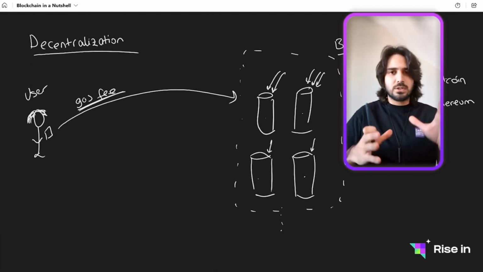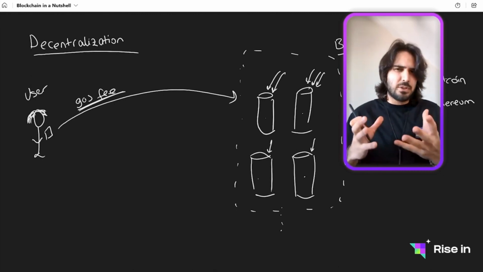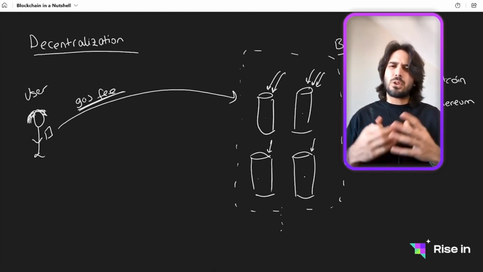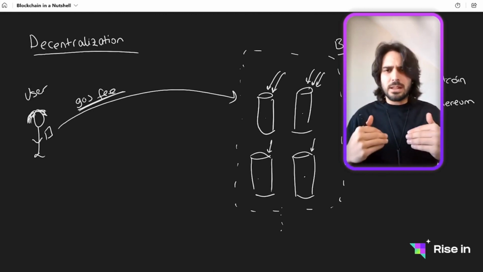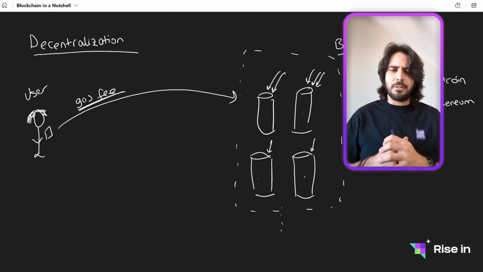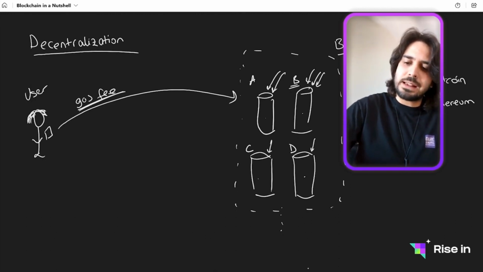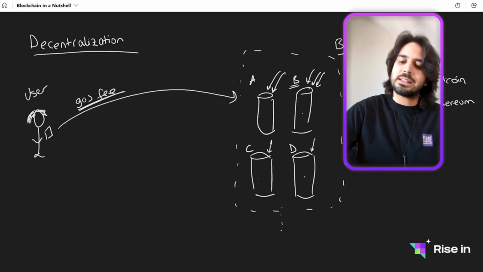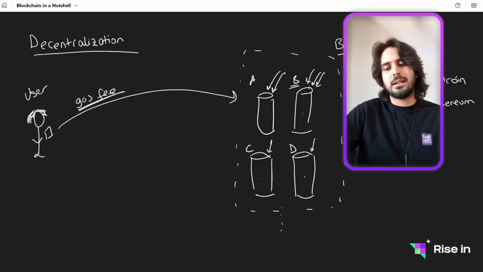So instead of machines working really hard to get tokens, what we have is we are actually giving this execution right randomly. So it's not total random, because based on how much token they got staked on their validator, the more chances they have. Let's say this is A, this is B, this is C, and this is D. So B has more chance because it has more tokens staked on it. A has less chance than B, but more chance than C and D. C and D have equal chance when they compare to A and B.